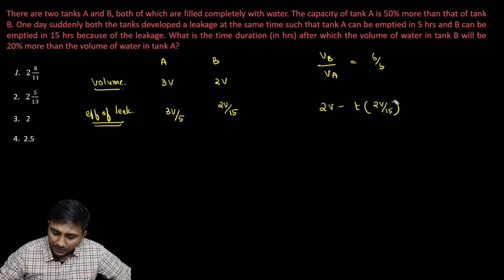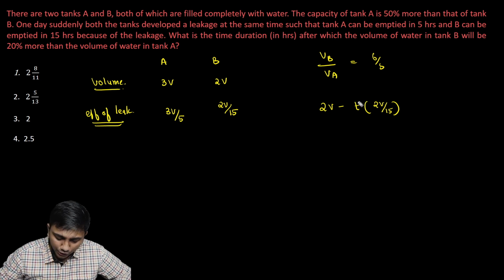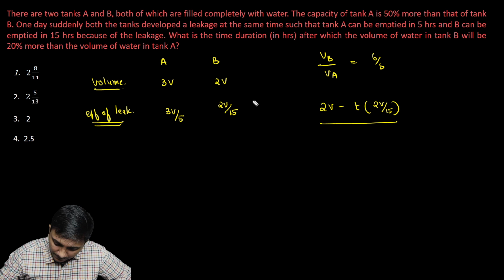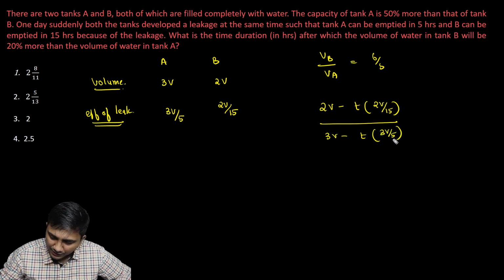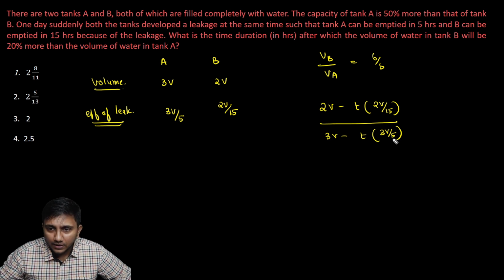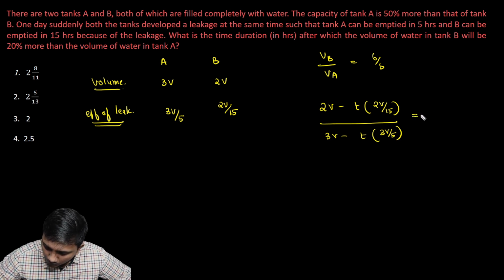So this should give me the volume in B after T hours. By the volume in A, which will be 3V minus T into 3V by 5. Now that should be equal to 6 by 5.